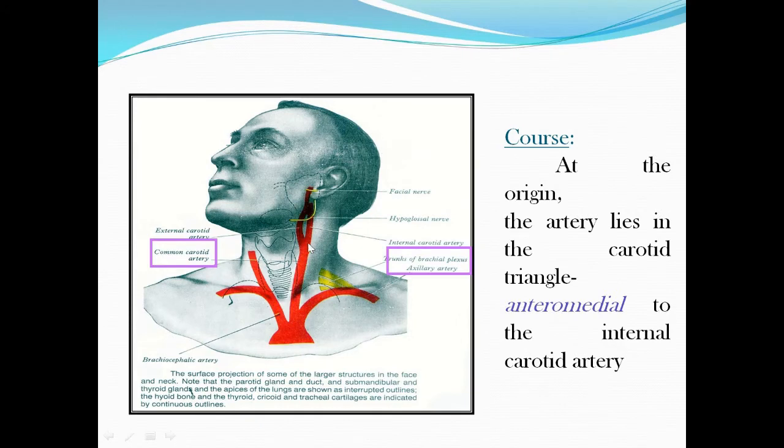So what is the relation of internal carotid artery and external carotid artery at the bifurcation? This we have learnt also in the carotid triangle. At the origin, the external carotid artery lies anteromedial and internal carotid artery lies posterolateral. So what is this relation? How it is caused also we have seen in the carotid triangle.